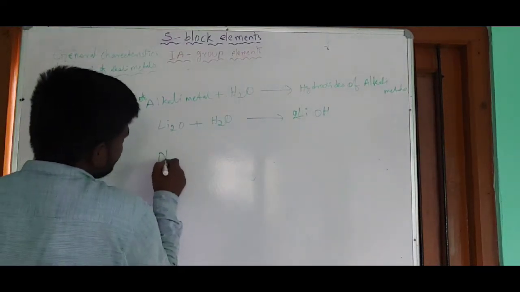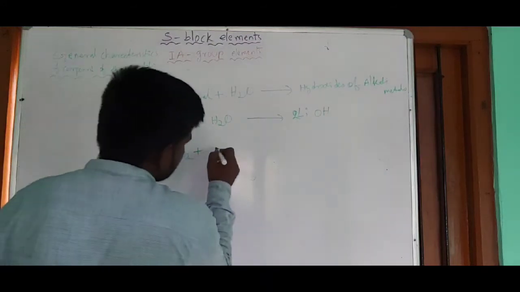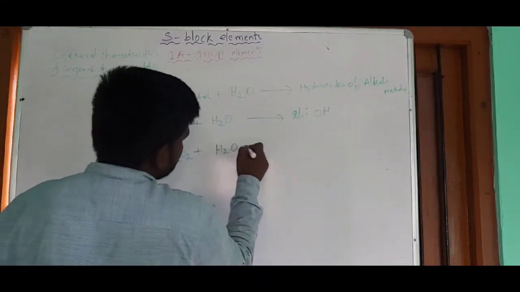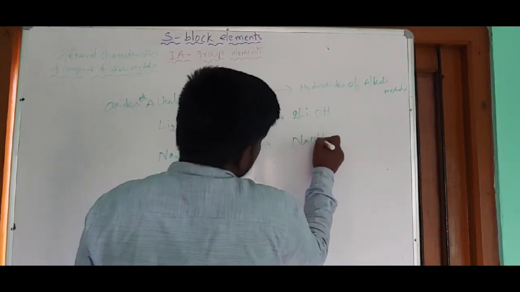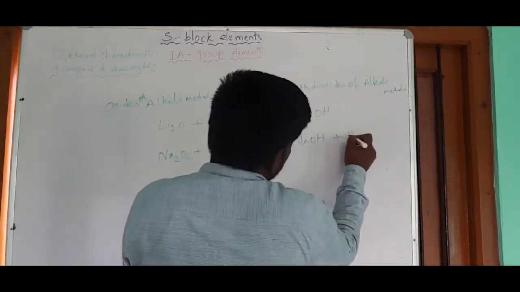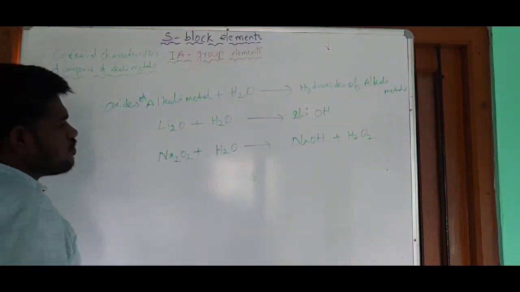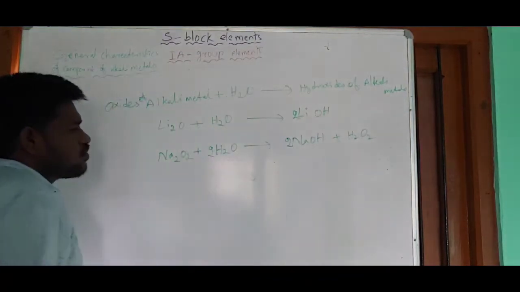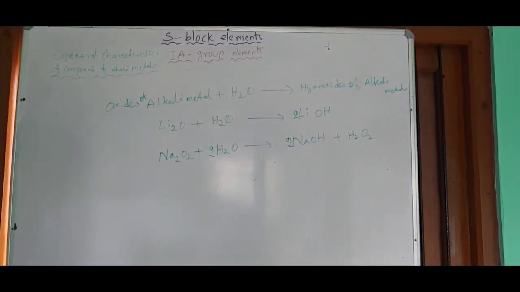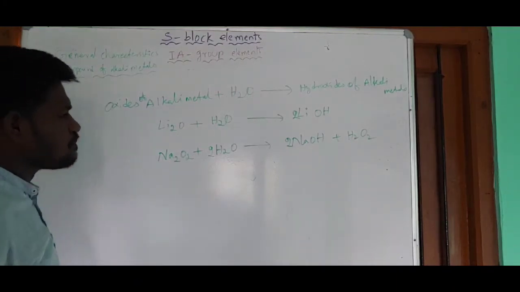And next one, sodium peroxide. When it is subjected to hydrolysis, it gives sodium hydroxide, NaOH, and hydrogen peroxide, H2O2. In order to balance this equation, multiply with 2 here, and here also multiply with 2. So on both the reactant side and product side, the number of atoms are equal.